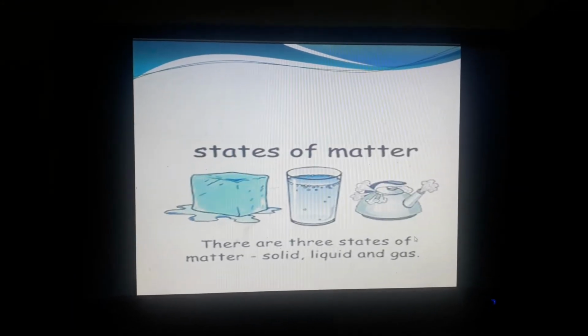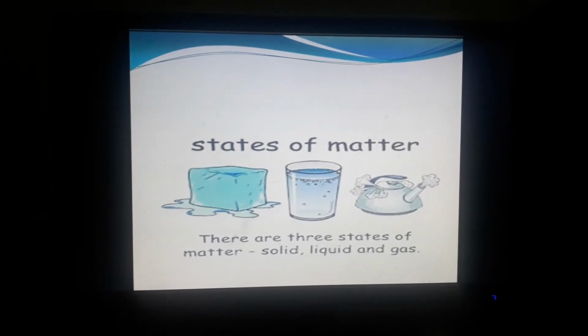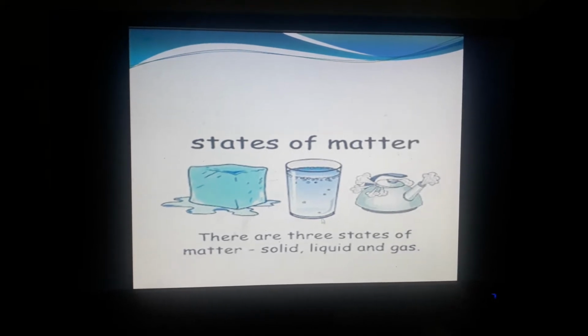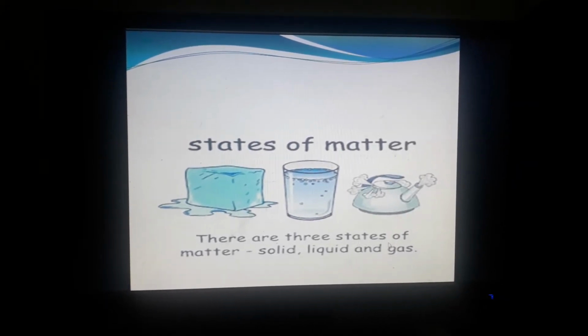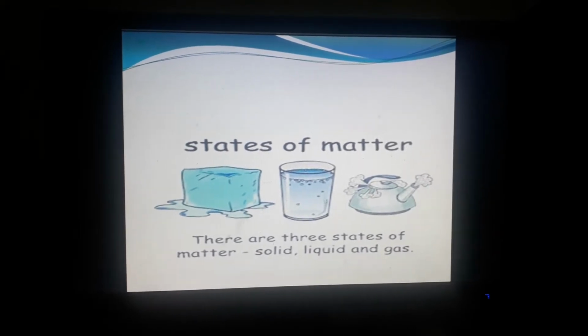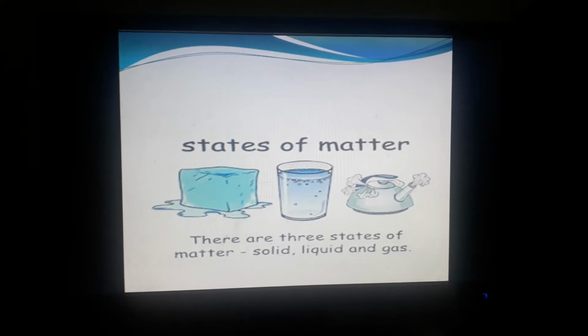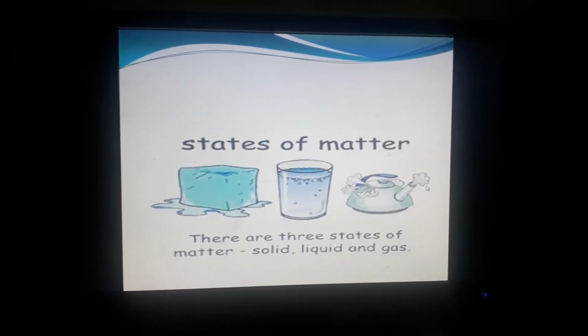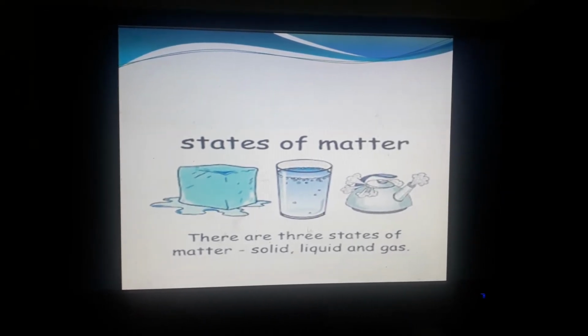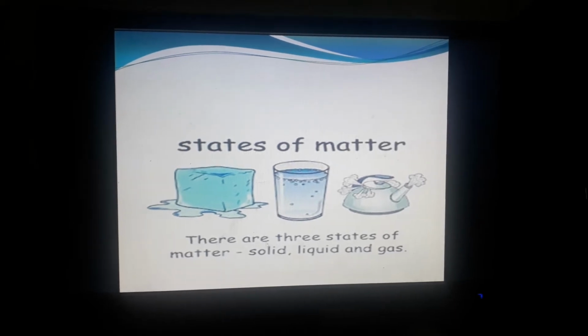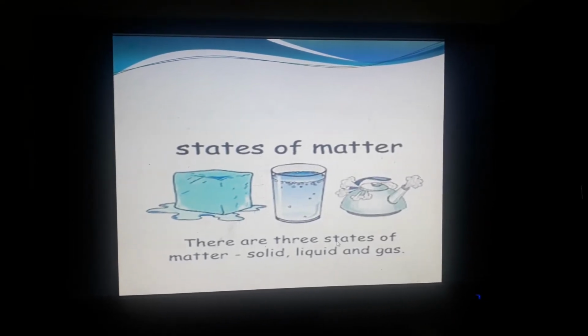Now after that bit of homework, we start with states of matter. You know that there are three states of matter. What are these states of matter? Solid, liquid and gas. Gas is coming out from the kettle. Okay, the vapors are coming out from the kettle. So there are three states of matter: solid, liquid and gas.